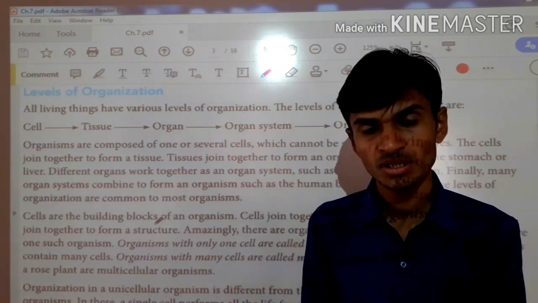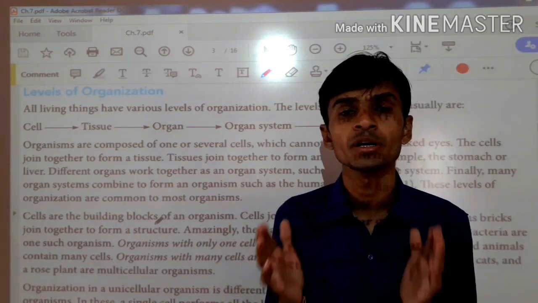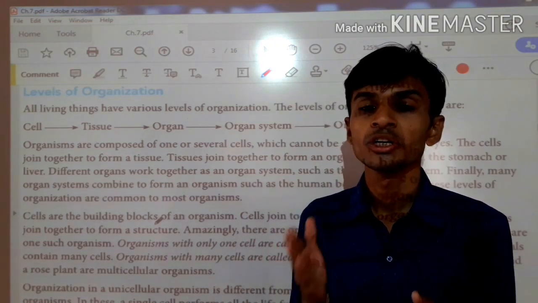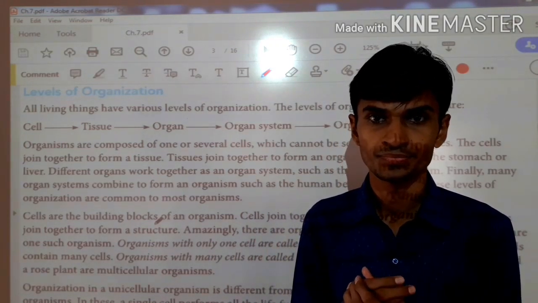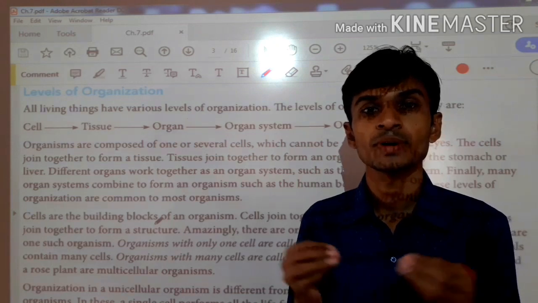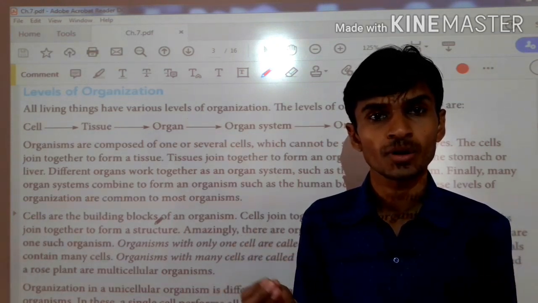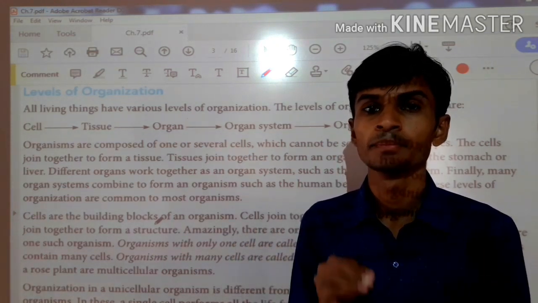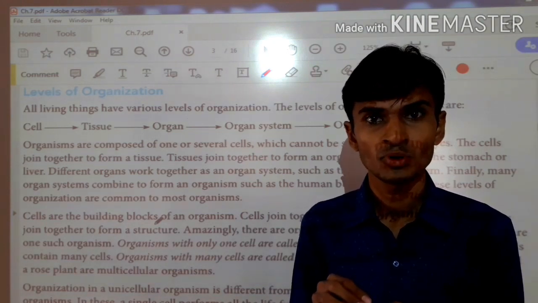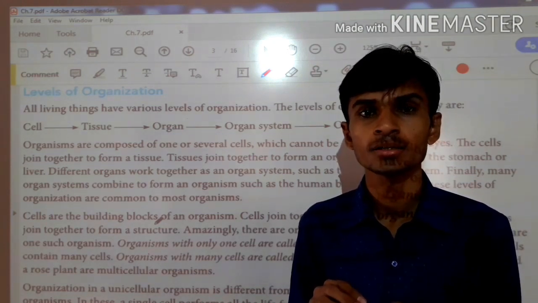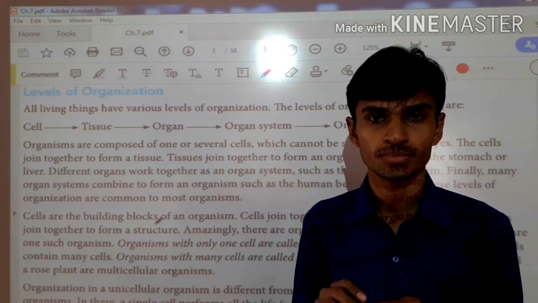Suppose any organism is made up of only one cell, it is called a unicellular organism. As for example, amoeba and paramecium are called unicellular organisms.